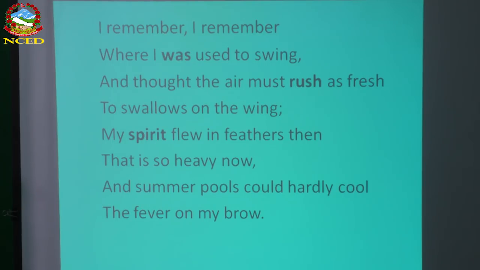That was the third stanza. I think you're getting it. It also talks about the contrast. While he was young, when he was a child, he used to simply enjoy swinging and playing, and that was the time when he enjoyed it the most.